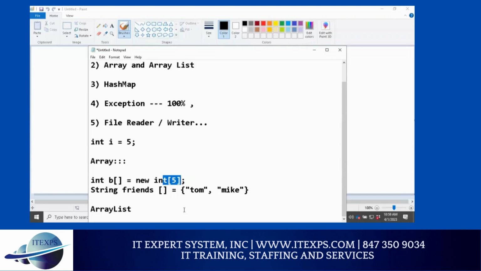Array list you can add objects. So for example, school has students. So school is an object and student is an object. So if I'm dealing with objects, I'll only use array list. Here in array I'm dealing with data, like for example 1, 2, 3, 4, or Tom, Mike, those are called values. But if I want student, book, movie, transactions, all those are objects, then I will use array list. So array list is normally used for objects. Speak with me. Object. Again, object.